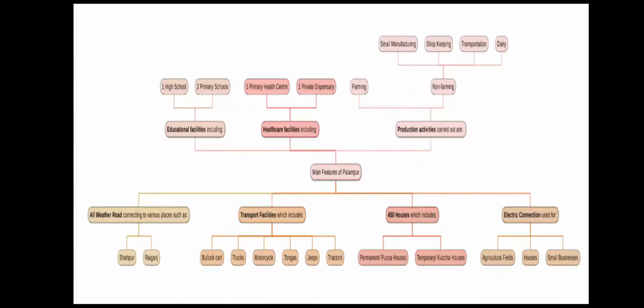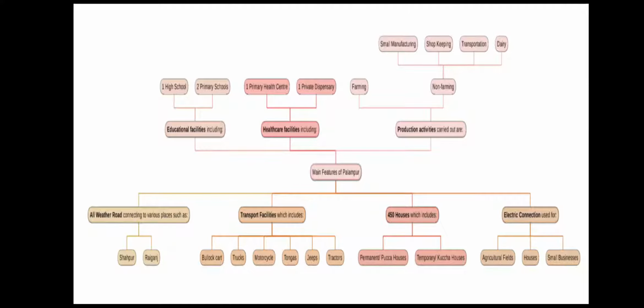Electricity connection is present in Palampur and it is used for three purposes. First of all, in agricultural fields to extract water. Secondly, in houses to light up the houses. And the third one is in small businesses like Mishri Lal did.